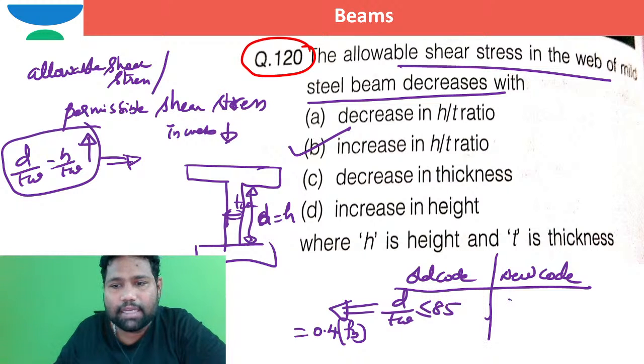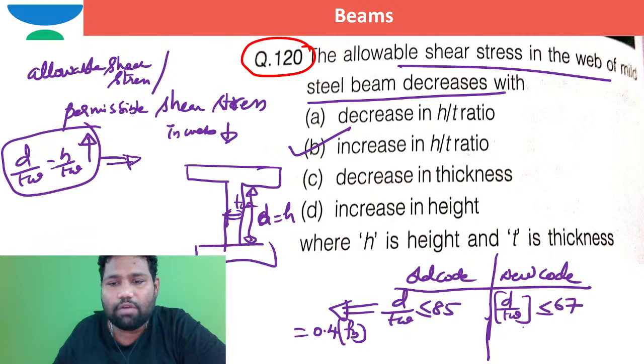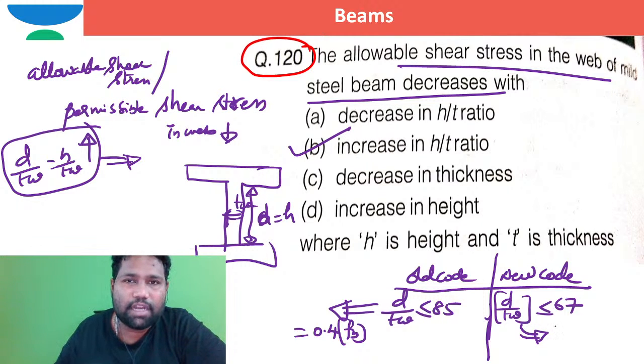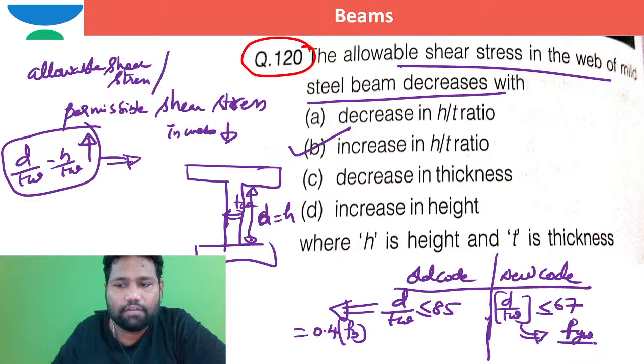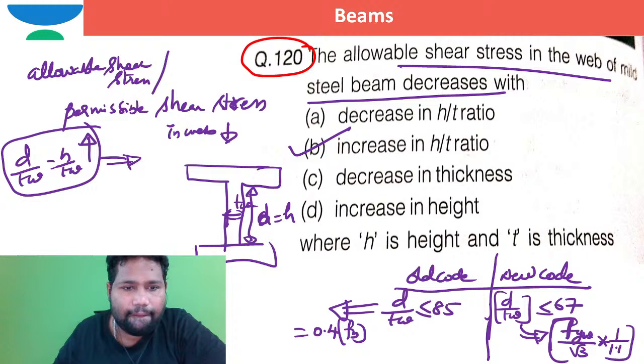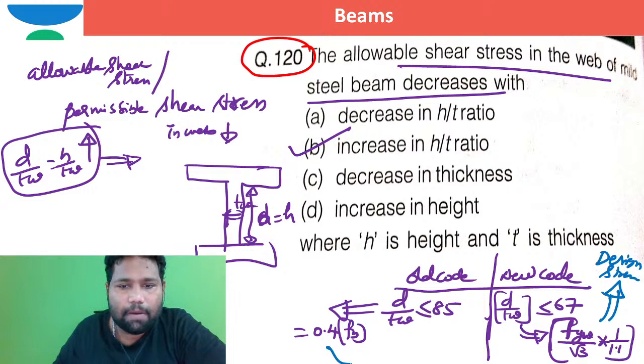In new code of practice, this d by tw instead of 85 came down to 67. When d by tw is less than or equal to 67, in such case, the design shear stress of the web is yield strength of the web by root 3 into 1 by 1.1. I cannot say the permissible stress here, this is the design stress. And the old one is the permissible stress.